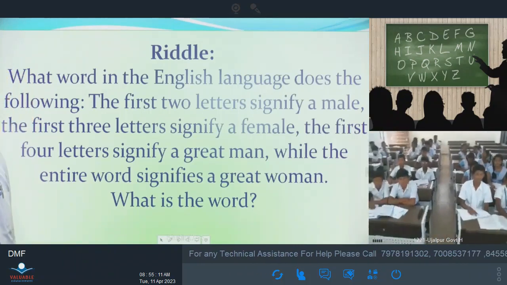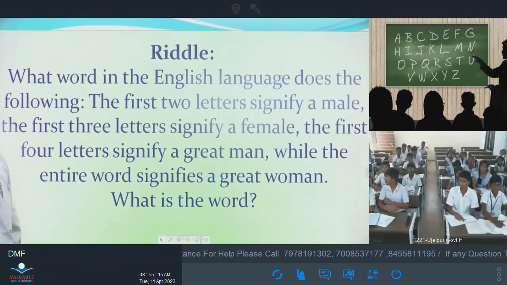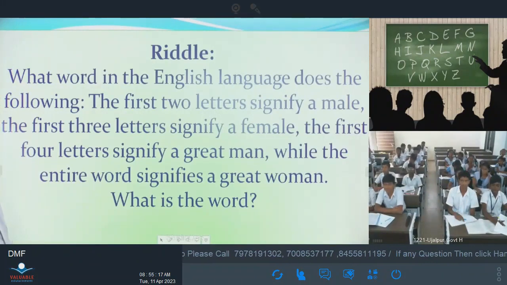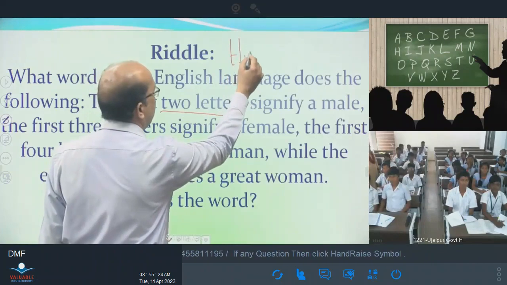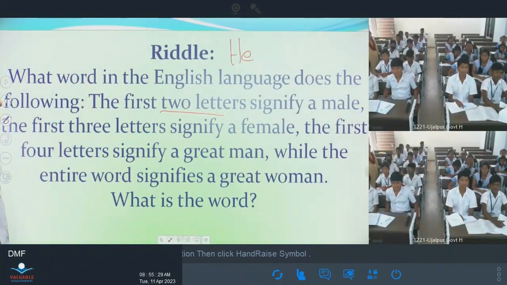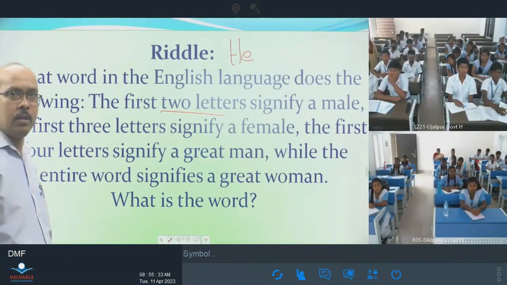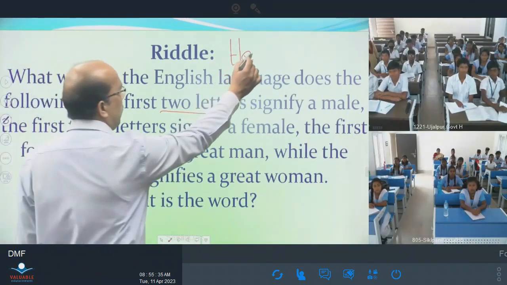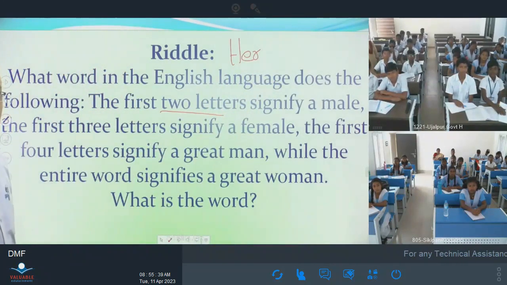See, the first two letters signify a male. That means you can see two letters. You can write here, he. He signifies a male. First three letters signify a female. Female means normally we can use her. Guess it. What will be the word?